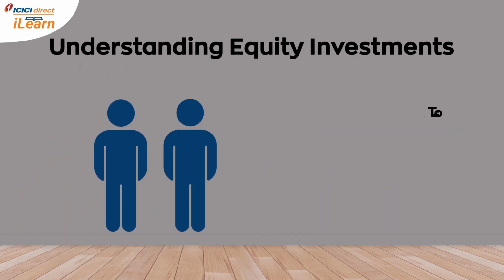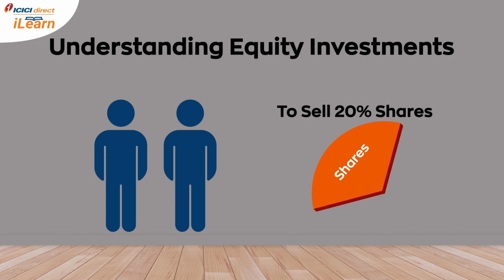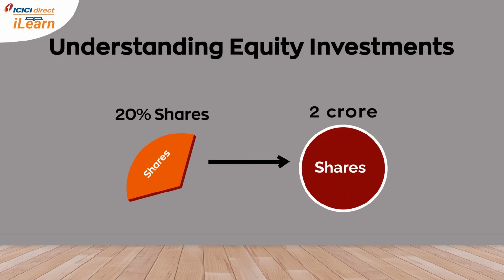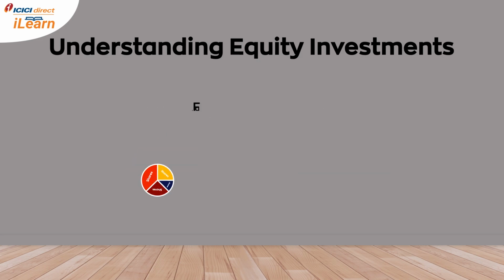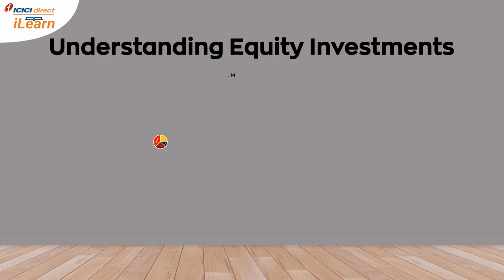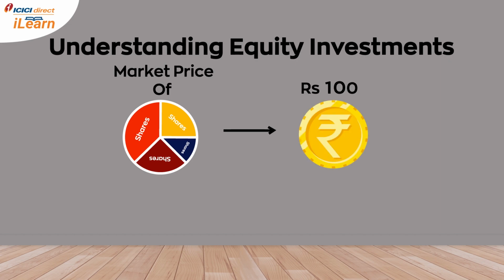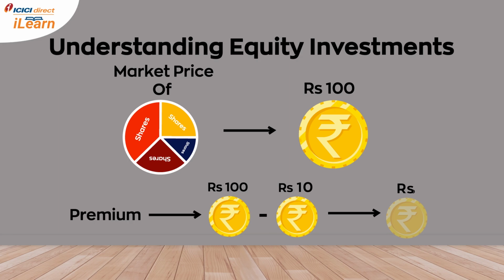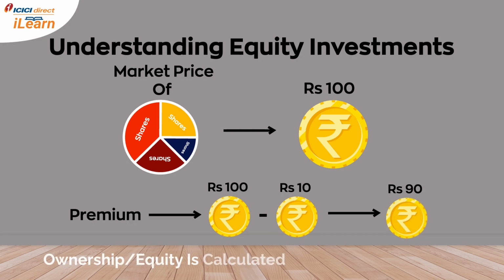You and your friends now decide to sell 20% shares of your company to the public for raising the money needed for expansion. 20% shares of your company mean 2 crore shares with a face value of rupees 10 each. In case these shares sell for rupees 100 each, which is the market value, your company earns a premium of rupees 90 per share, but the ownership or equity will still be represented in multiples of face value rupees 10.